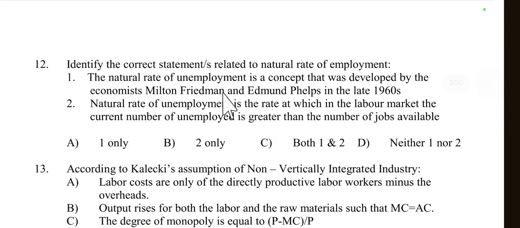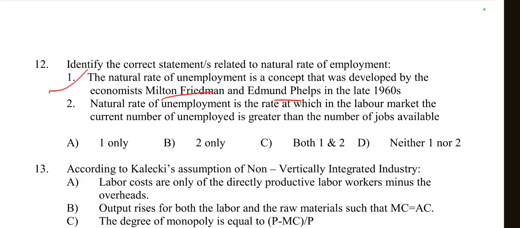Then question number 12, identify the correct statements related to the natural rate of unemployment, NRU. The first option is, the natural rate of unemployment is a concept that was developed by economists Milton Friedman and Edmund Phelps in the late 1960s. Yes, this statement is correct, because Friedman and Phelps introduced the concept to describe the level of unemployment that persists in an economy due to frictional and structural factors, not influenced by cyclical unemployment.